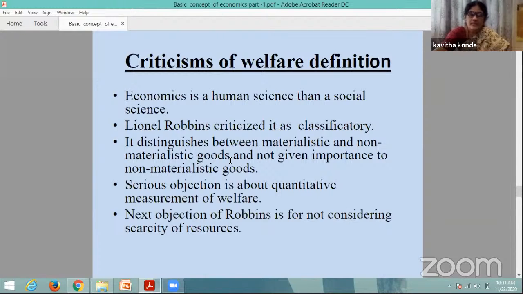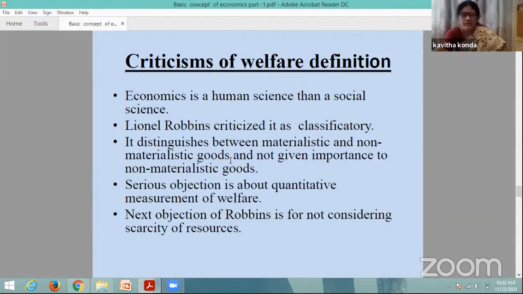The next objection of Robbins is about not considering the scarcity of resources, which is the actual problem in the economy. Adam Smith explained wealth, and Marshall explained welfare. But they don't consider resources as scarce, and they don't give importance to scarce resources.